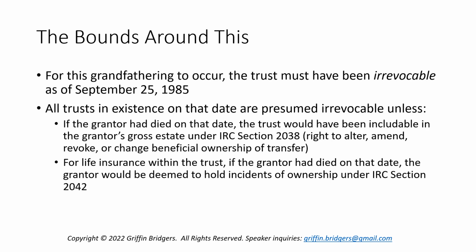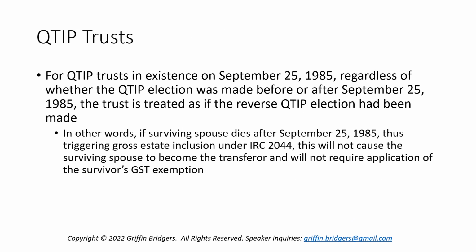And there's a couple other carve-outs for wills and revocable trusts in terms of a date that they're in existence and the creation of irrevocable trusts under those instruments and the grantor's date of death. But typically, those exceptions only apply if the grantor or testator had died before January 1 of 1987. It's rare you deal with that type of trust, hence why we're not dealing with that narrow band within this basics discussion.